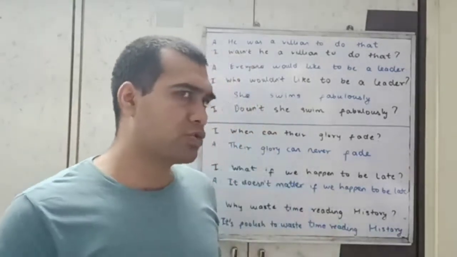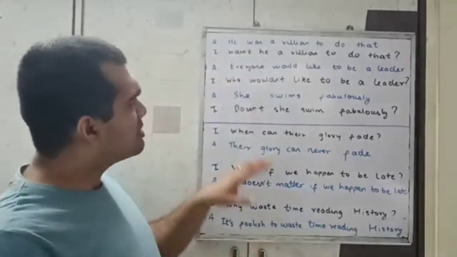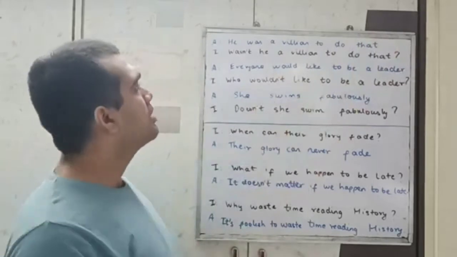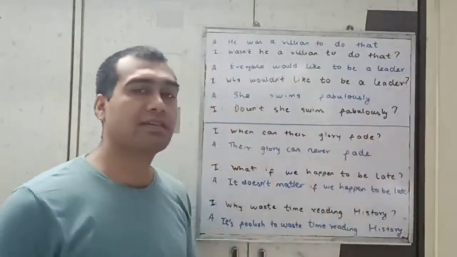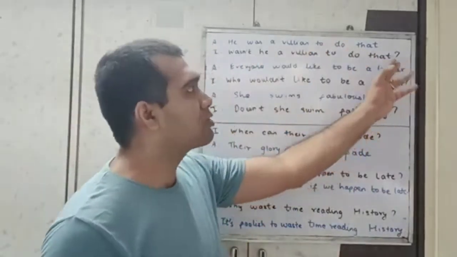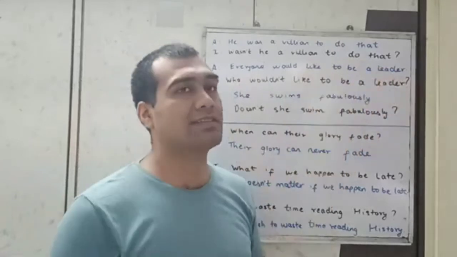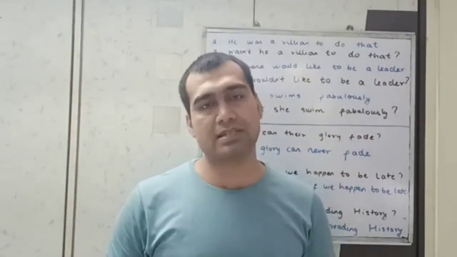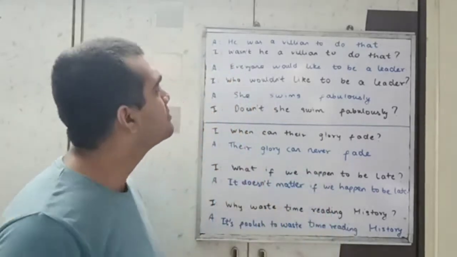A trick to get the answer for interrogative sentences is to add a question tag to this assertive sentence. He was a villain to do that. Wasn't he? And now shift that question tag to the beginning. Wasn't he a villain to do that? So that's how you can convert a sentence into interrogative sentence. This works most of the time.